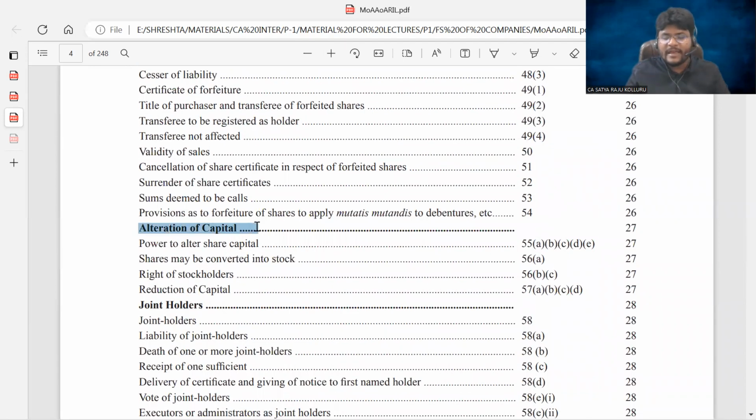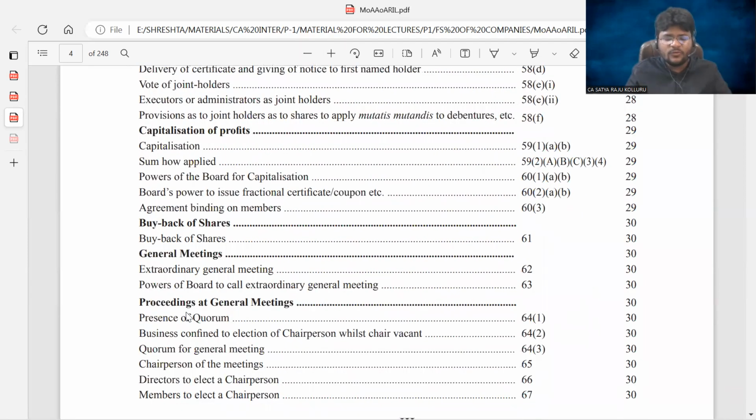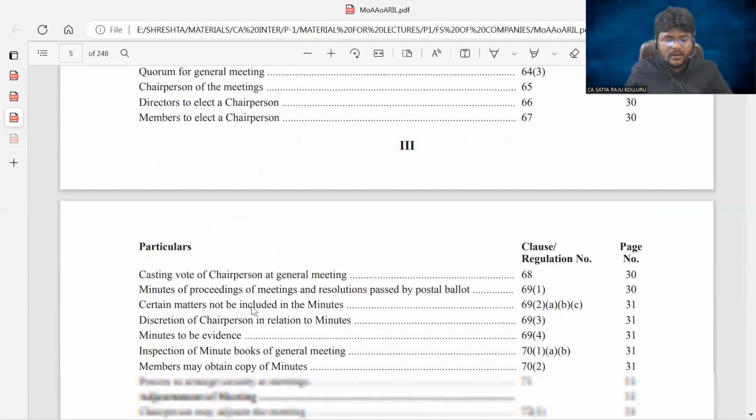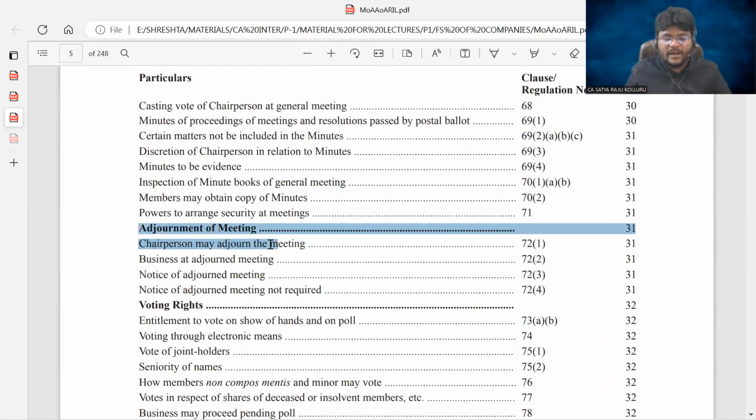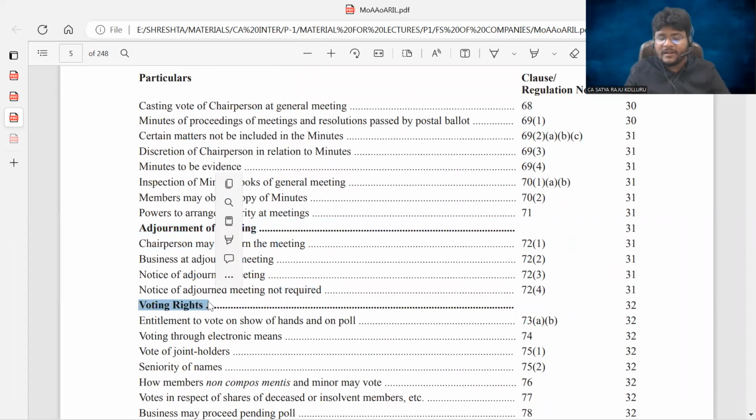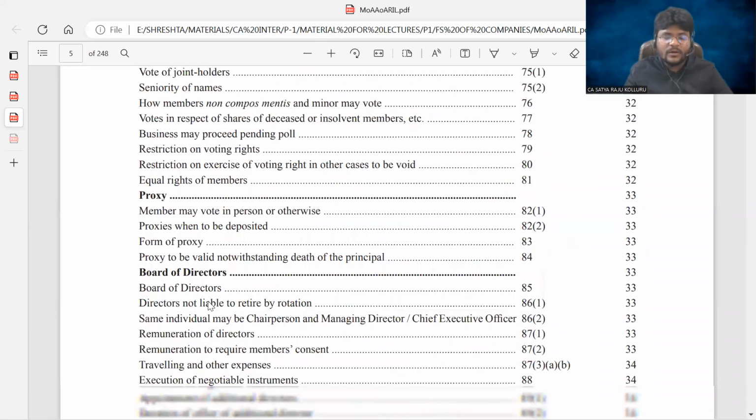Next, alteration of share capital, joint holders, like various internal issues, rules and regulations given, proceedings at general meetings, how the general meeting needs to be conducted. If you come down, adjournment of meeting, this is all related to how the meeting should go in a smooth manner. What are the voting rights? Just now we discussed the voting rights, that is special resolution or ordinary resolution.